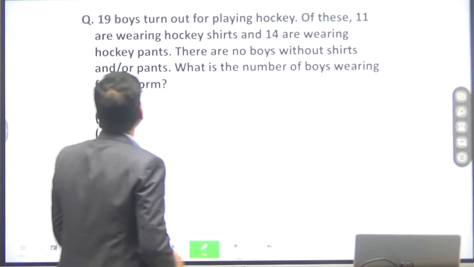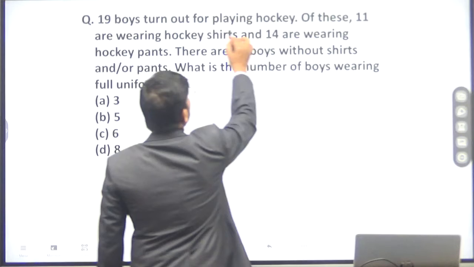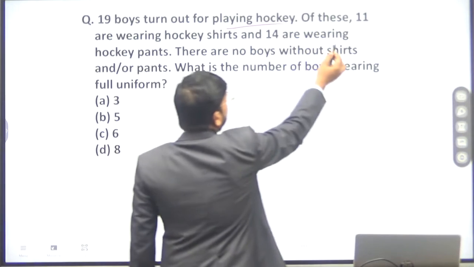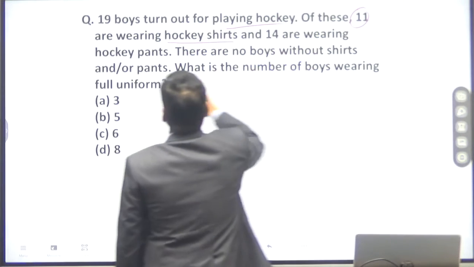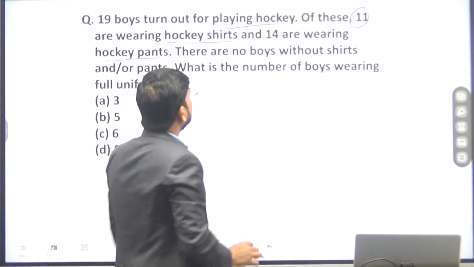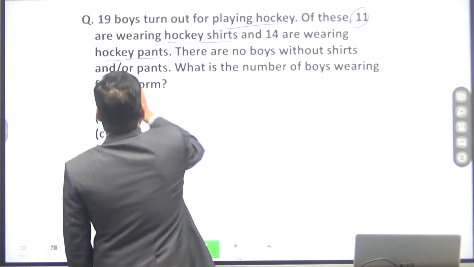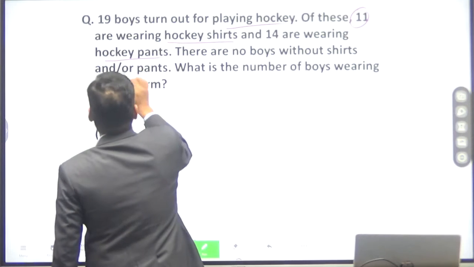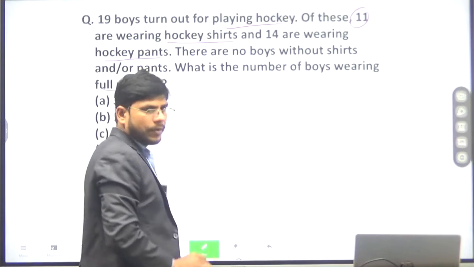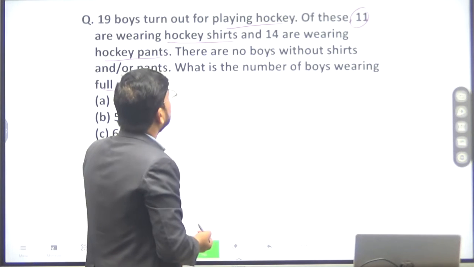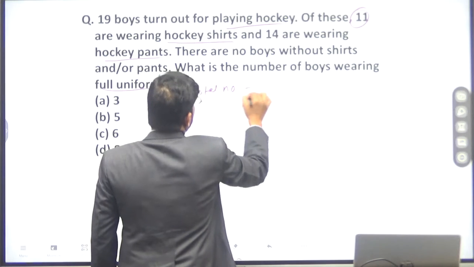Now the next question. 19 boys turned out for playing hockey. Of these, 11 are wearing a hockey shirt and 14 are wearing hockey pants. There are no boys without a shirt or pants. What is the number of boys wearing full uniform? The total number of boys is 19.